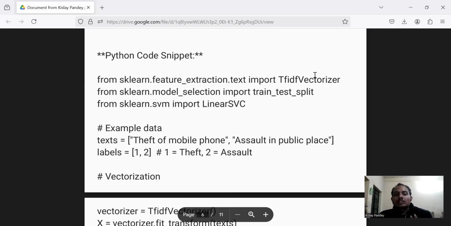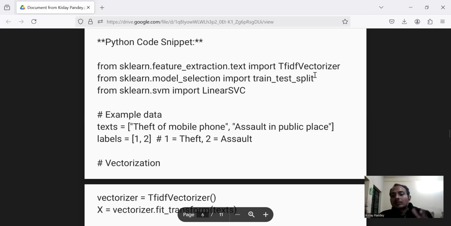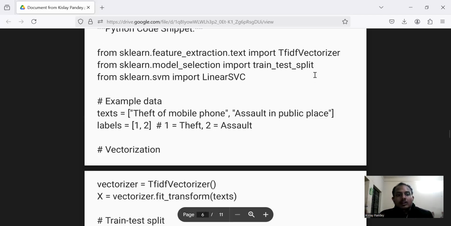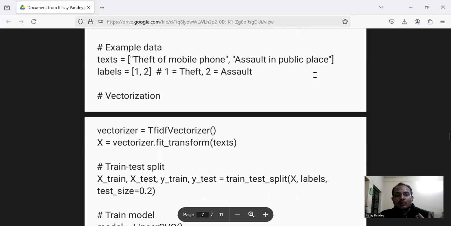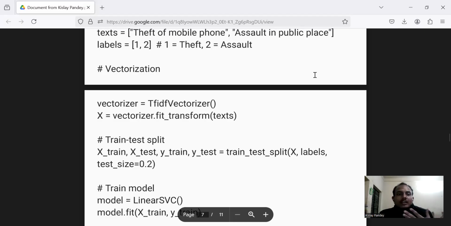These are the two cases that have been found. First is the theft and the second is the assault that has happened to that person. Now we are going to move to the vectorization process. Vectorizer, which is TfidfVectorizer. X is equal to vectorizer.fit_transform(text).